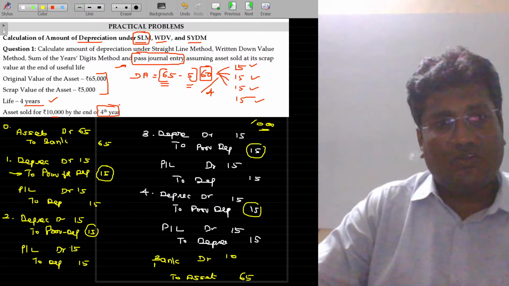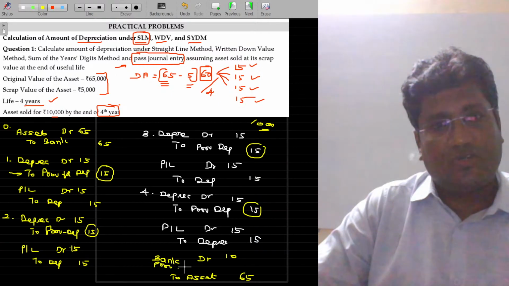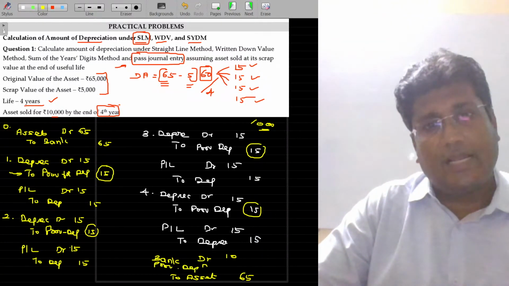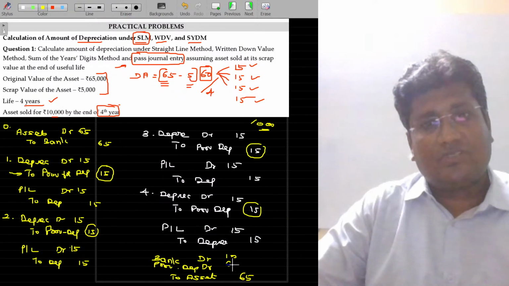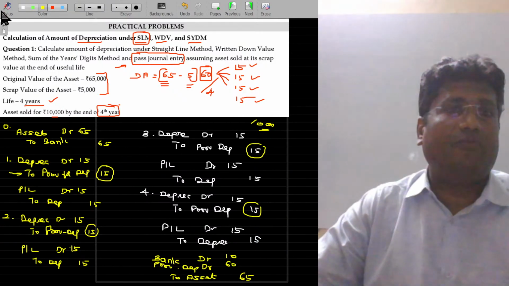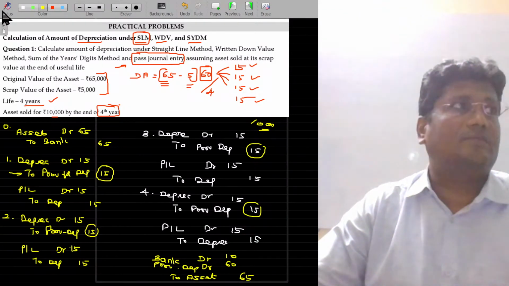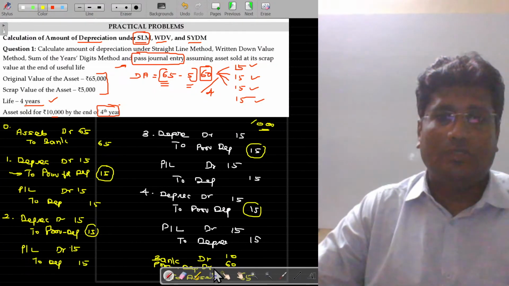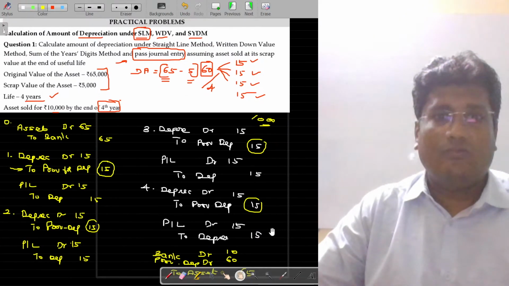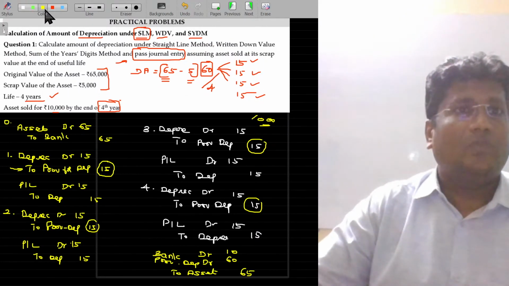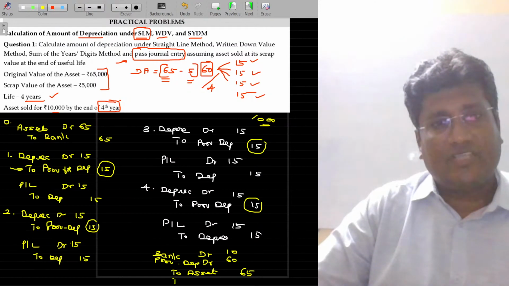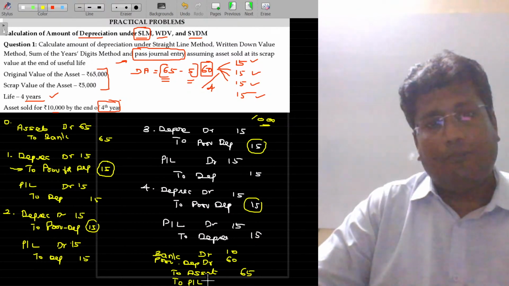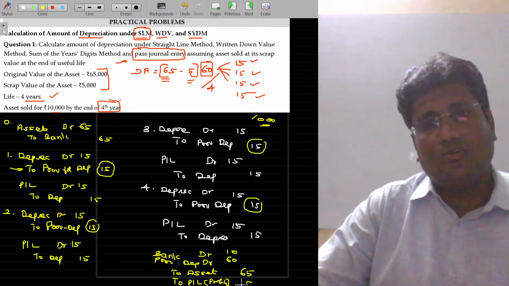So provision for depreciation debited, how much? 60,000 rupees. If there is any difference, the difference is named as what? Either profit or loss. 70 on the debit side and 65 on the credit side leads to a profit of 5,000 rupees. So, to profit on sale, or simply profit and loss account, in bracket you can name this as profit on sale, 5,000 rupees.